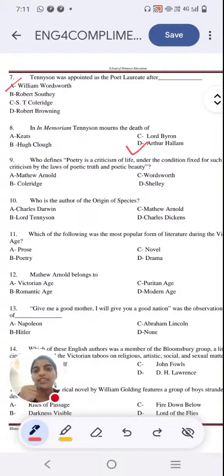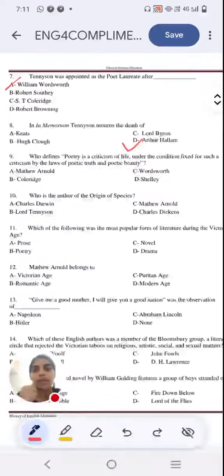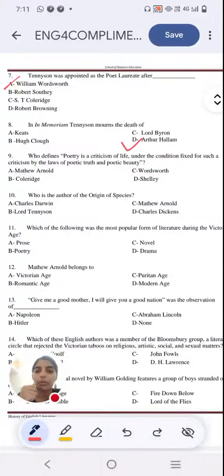Next question, who defines poetry as a criticism of life under the condition fixed for such a criticism by the law of poetic truth and poetic beauty? Option A, Matthew Arnold. Option B, Coleridge. Option C, Wordsworth. Option D, Shelley. Let me know who says the following statement. It's a critic. Which critic talks about poetry in this way? Is it Wordsworth? Is it Shelley? Is it Coleridge? Is it Arnold? Because all four of them are critics.